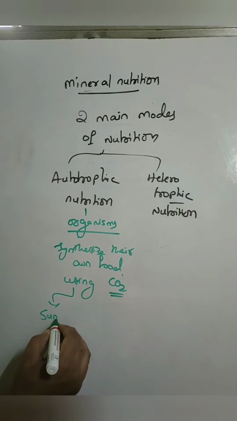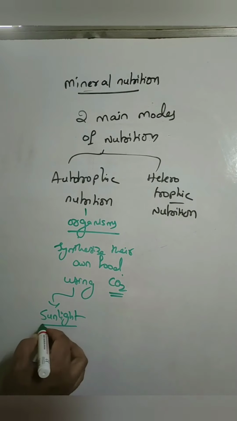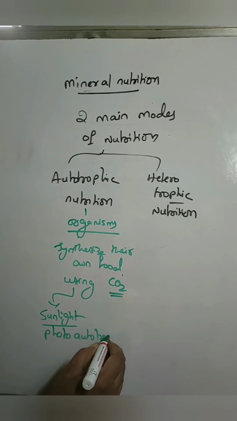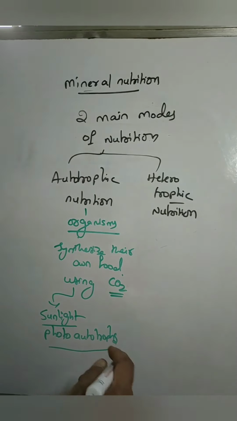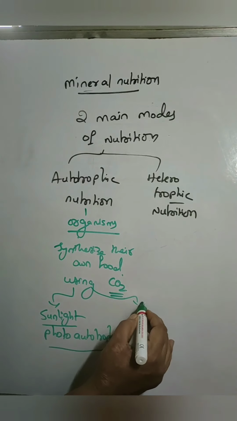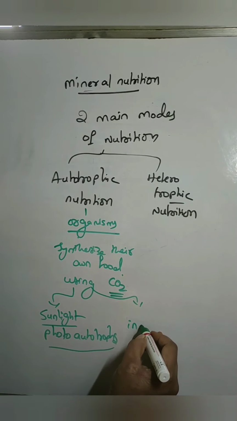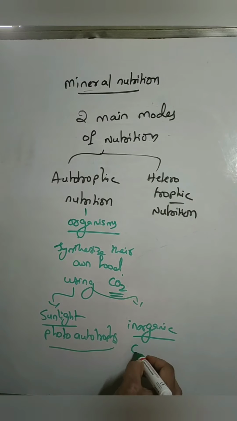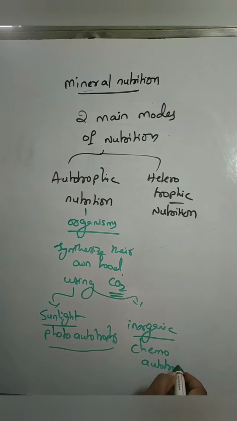If they absorb energy from the sunlight, we call them photoautotrophs. They utilize sunlight energy, solar energy. If the energy they obtain is from inorganic molecules or chemicals, we call them chemoautotrophs.